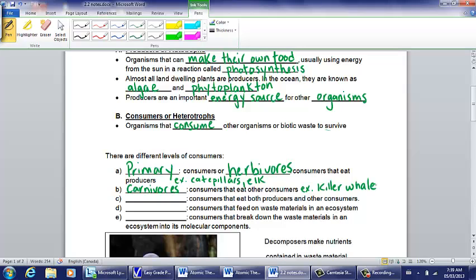Consumers that eat both producers and other consumers are called omnivores. An example of a local omnivore would be a bear. Eats berries and it also eats other animals. Consumers that feed on waste material are called detritivores. An example of a detritivore would be an earthworm.